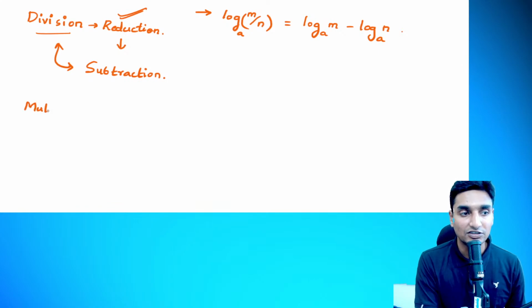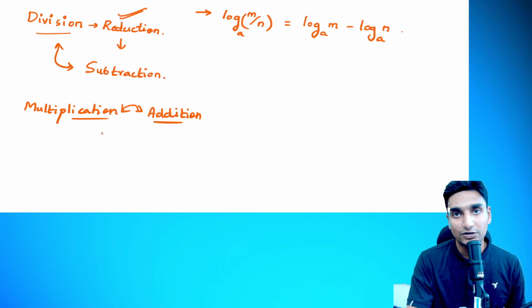Multiplication and addition, they are related with increasing. Our values go on increasing in the case of multiplication and addition. So log of m divided by n is equal to log m minus log n.